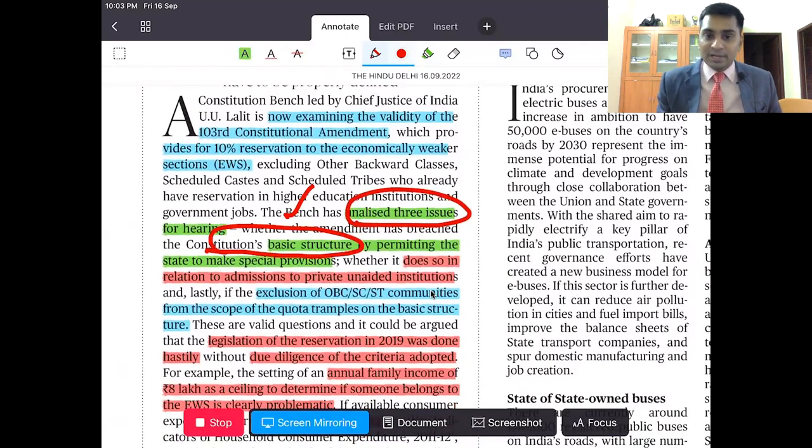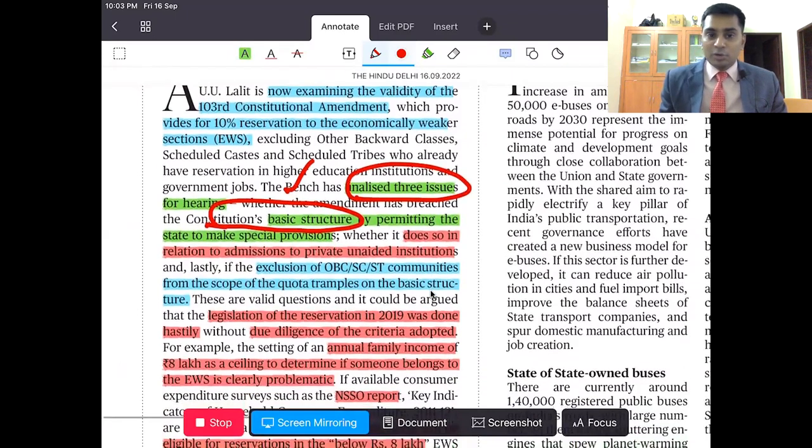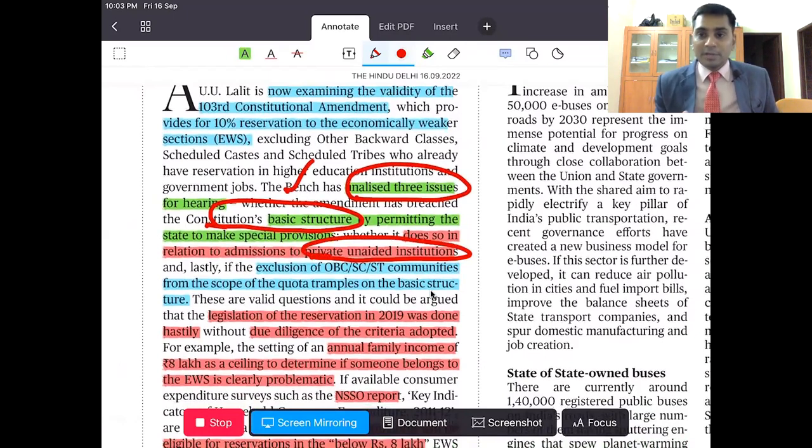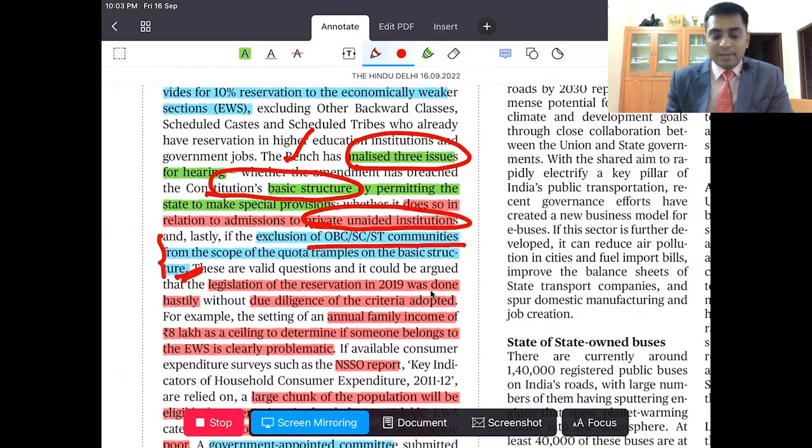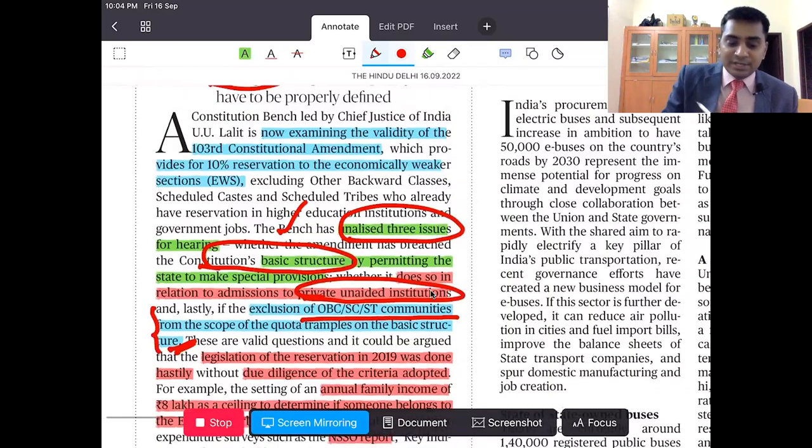The second question they asked is whether it is only related to admissions in private unaided institutions or in any other institutions. The last one is the exclusion of other sections of communities. How does it impact the basic structure doctrine? Right? So now the Supreme Court is deciding this case.